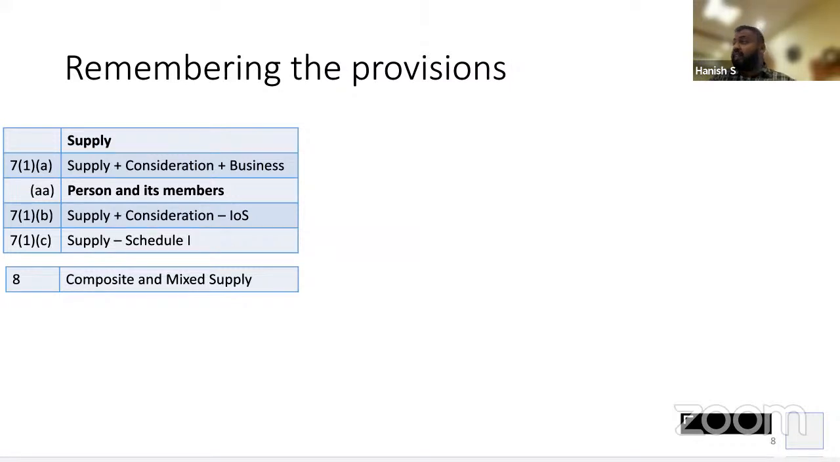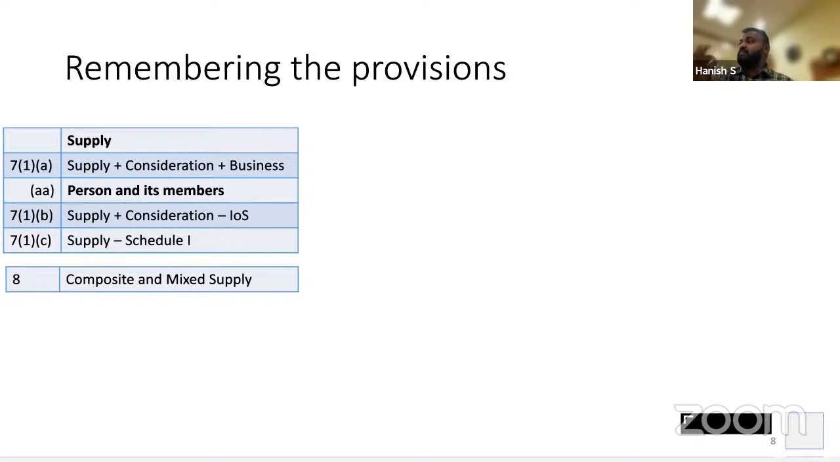Right? Now, when there are more than one supplies in a transaction, and those supplies are linked to each other, where one is a principal supply and the other is incidental, or is to enjoy the principal supply, then even though there are two supplies in this transaction, it will be treated as a composite supply of the principal supply.